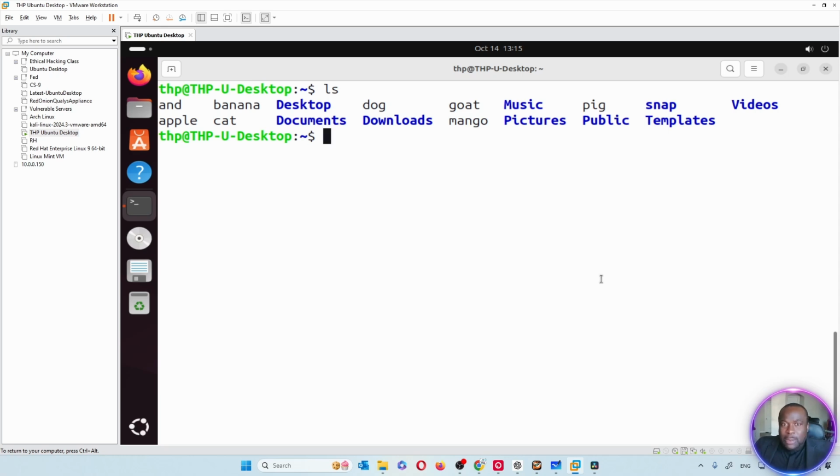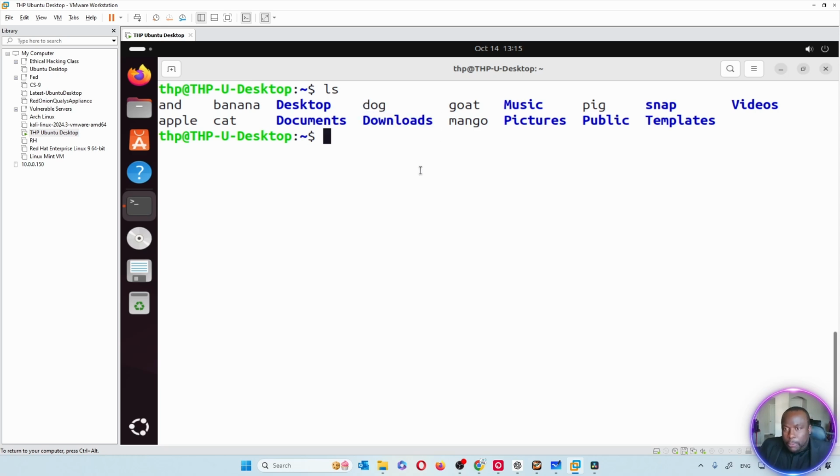However, I also want to see more details about the files, to know which are files and which are directories. It's easy to know that if you look at the blue ones, they just mean directories. The black ones are just files. For example, this is just grey-black, it's a file. The blue one is a directory.